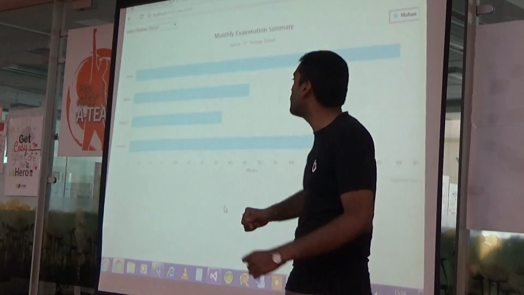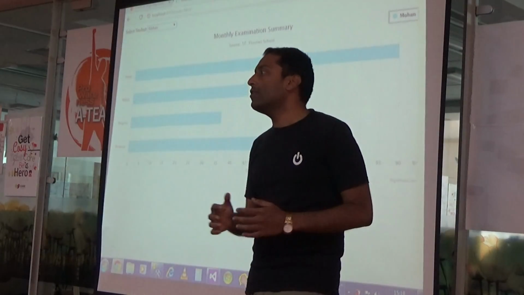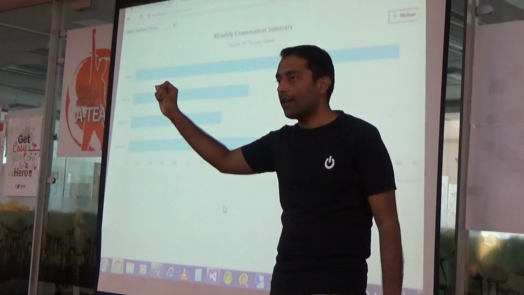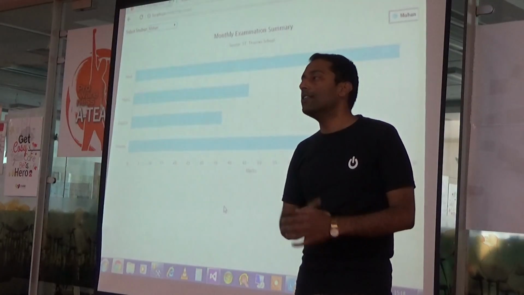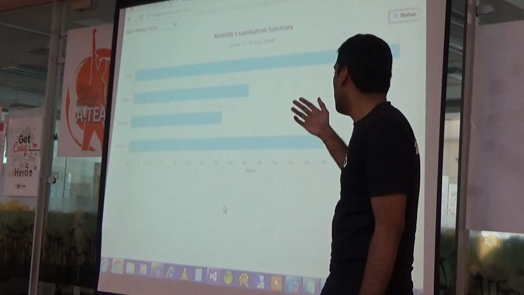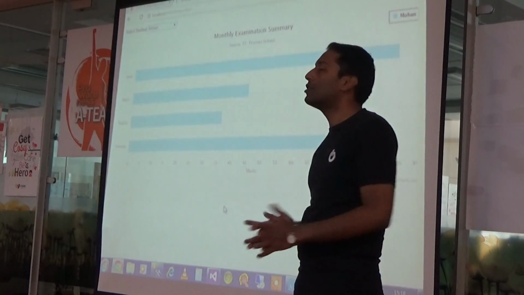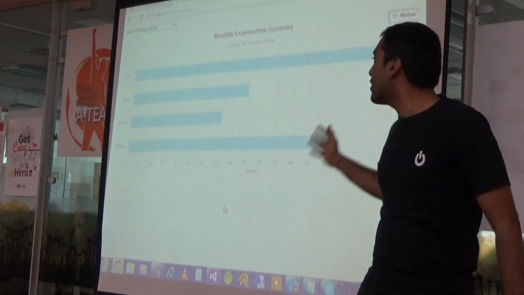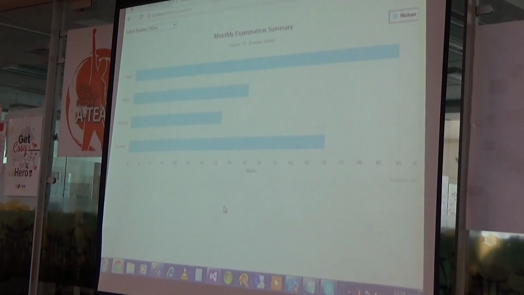So you created the graph, and after that you show the legends. The legend will show you which color is for which particular player. So only with these things you create a graph. One thing is your x-axis and y-axis, second is your data, third is your title, and last but not least your legends. So these are the basic things to draw any graph, whether it is on paper or in a development scenario. So these are the things required to develop any graph. Now I am going to talk about some practicals.